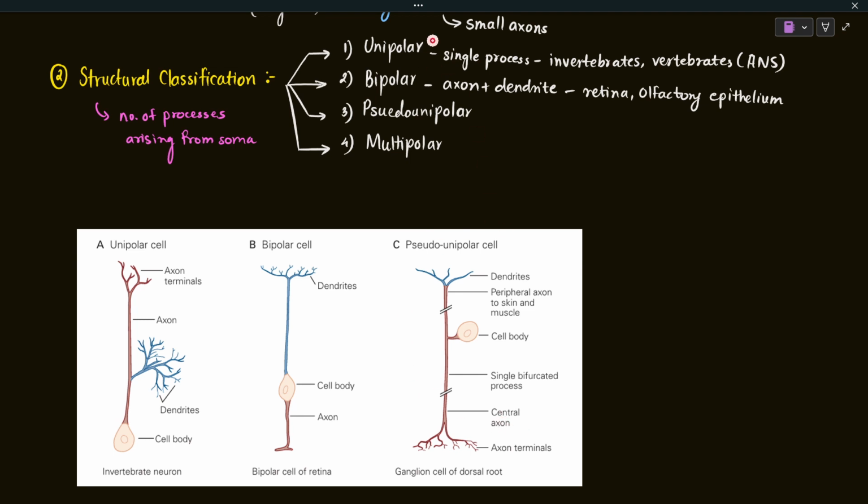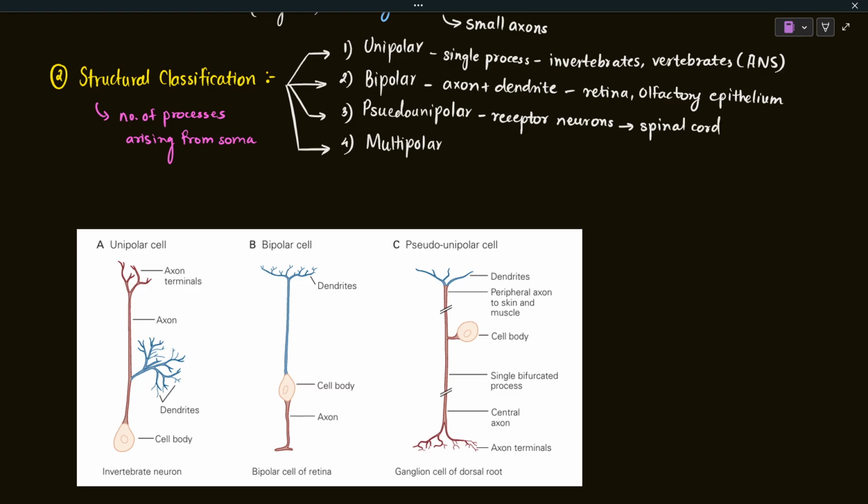Pseudo unipolar cells are found in receptor neurons, which sense touch, pain and pressure, and carry the information to the spinal cord.